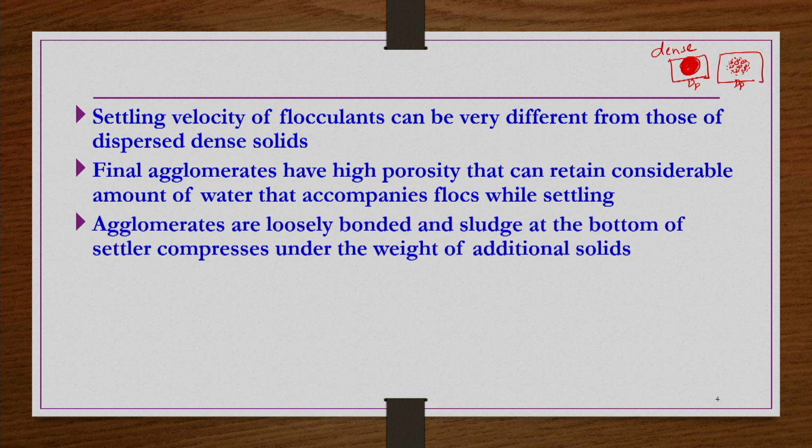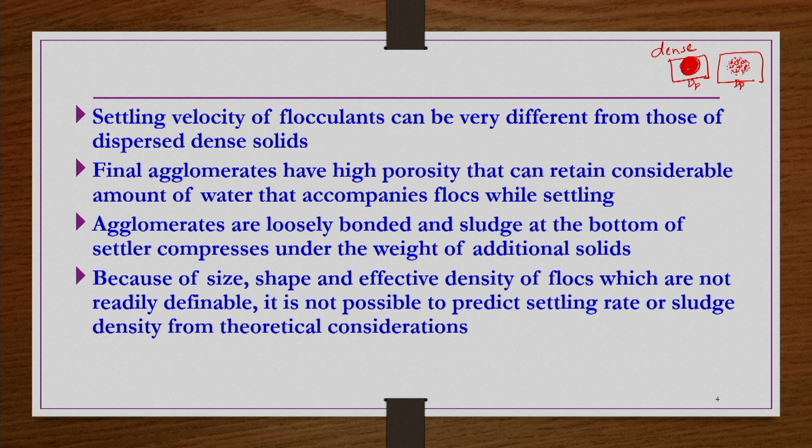Agglomerates are loosely bound and the sludge at the bottom of the settler compresses under the weight of additional solids. Because the size, shape and effective density of flocs are not readily definable, it is not possible to predict the settling rate or sludge density from theoretical considerations in general for flocculation.